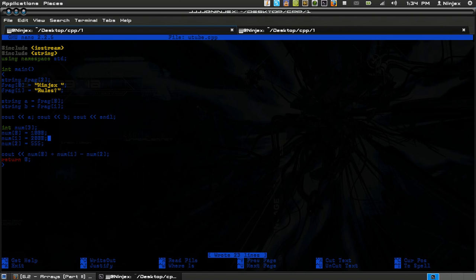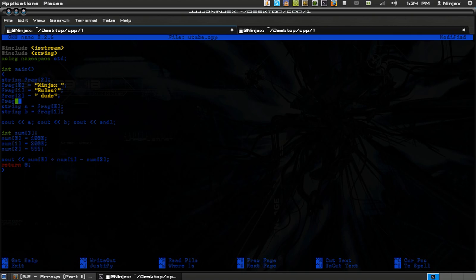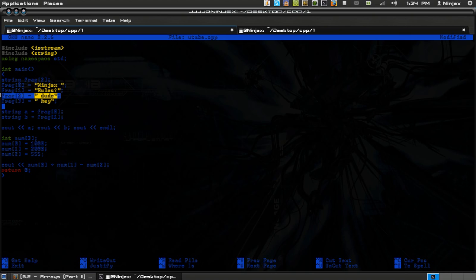Keep in mind that if you try to add a frag 2 and put, say, dude, and then a frag 3, set it equal to hey or whatever, these aren't going to work because the array can only store 2 values, and I believe that these will enter in as 0, so it'll print out whatever 0 is equal to, which is an index.